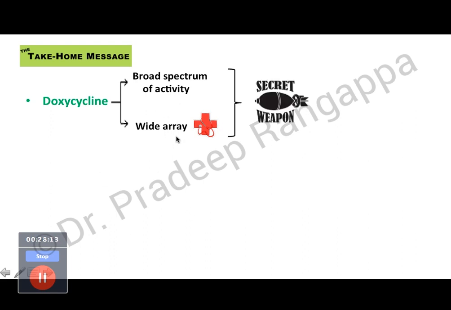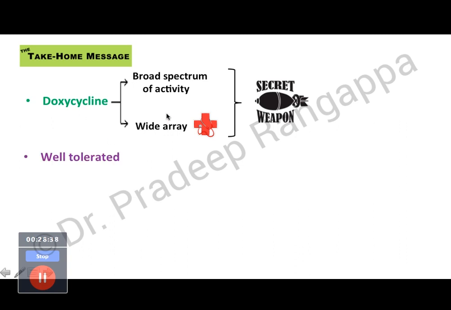And doxycycline has been mentioned in literature as a secret weapon for infectious disease specialists, especially when you are thinking of any exotic organism causing fever of unknown origin. It becomes a secret weapon where you have tried all antibiotics and you want to throw it in for any of these exotic infections like melioidosis or Coxiella burnetii or any of these organisms.